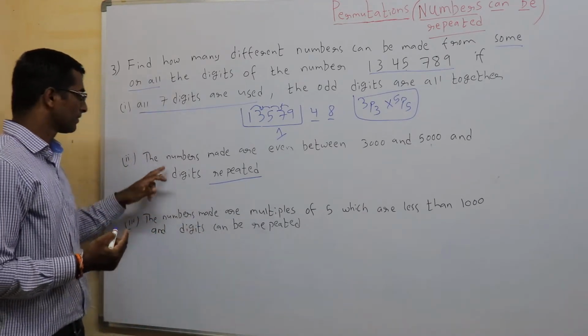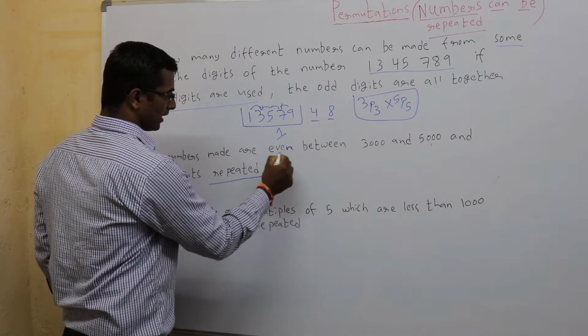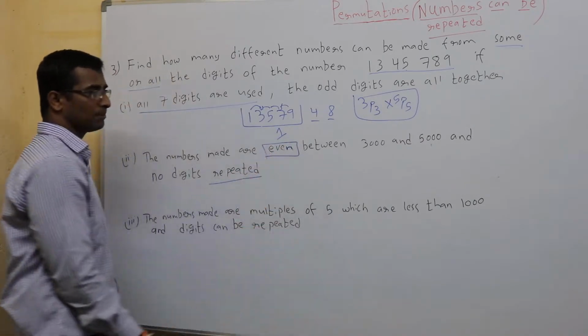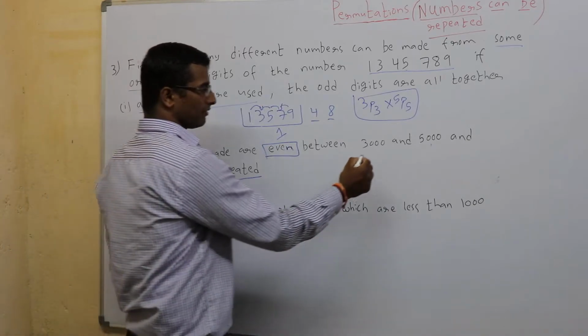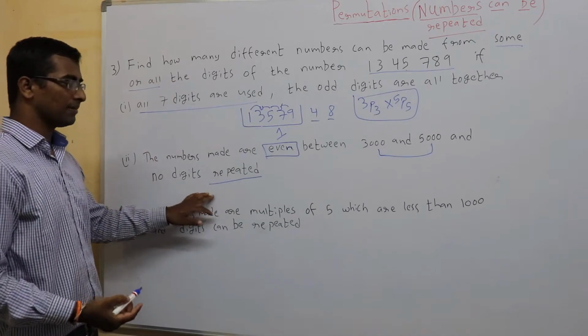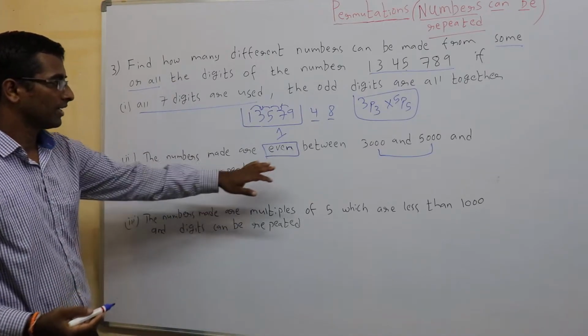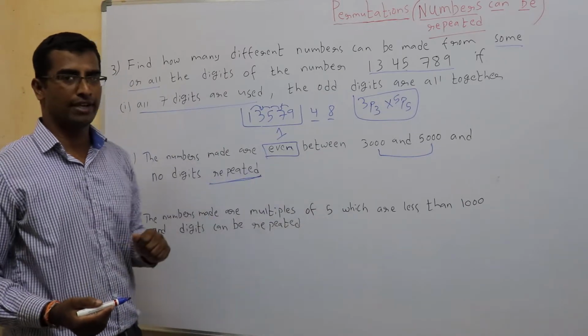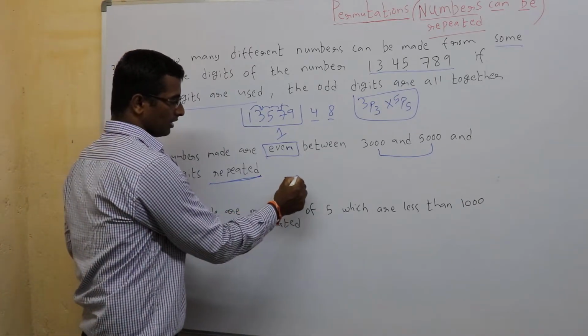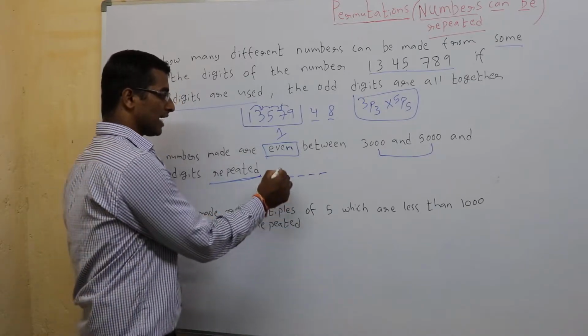Now next, the numbers made are even. It has to be an even number and between 3000 and 5000. And no digits are repeated. You cannot repeat the digits. It has to be even, and 3000 to 5000 means it has to be a 4-digit number and it should start from 3.